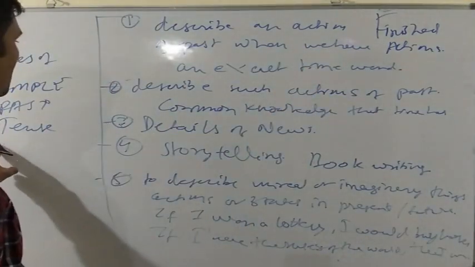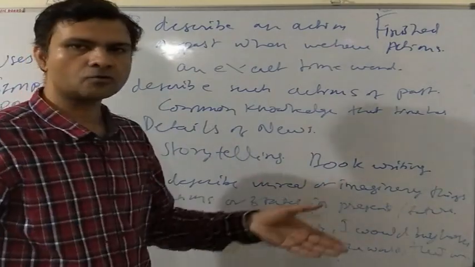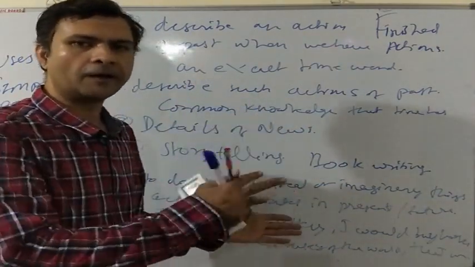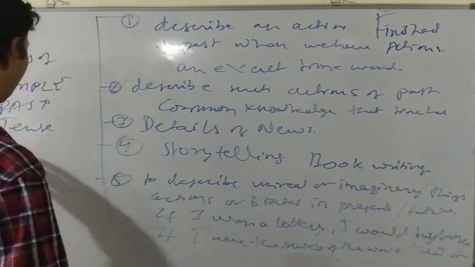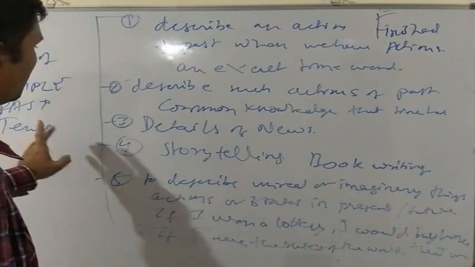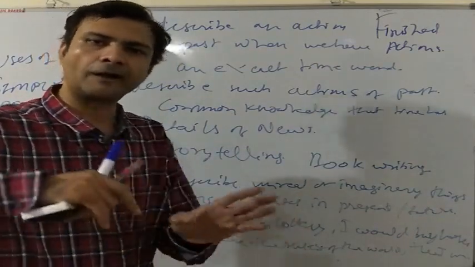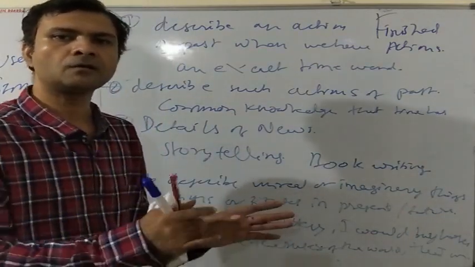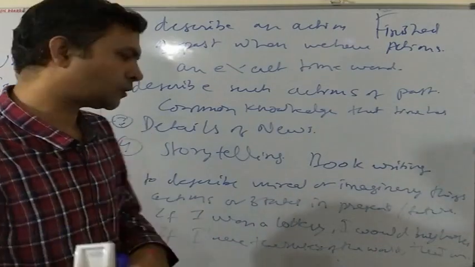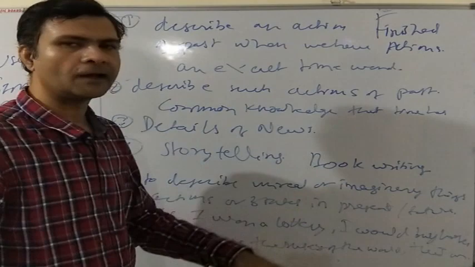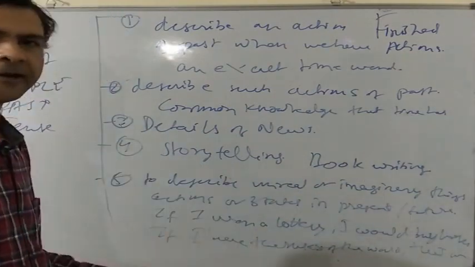We can also use simple past tense to give details of a news of an action that happened in the past recently and what effect it caused. We can also use simple past tense in storytelling and book writing. Simple past tense and past continuous tense often creates an interesting story. Simple past tense is also used to describe unreal and imaginary things in present or future.